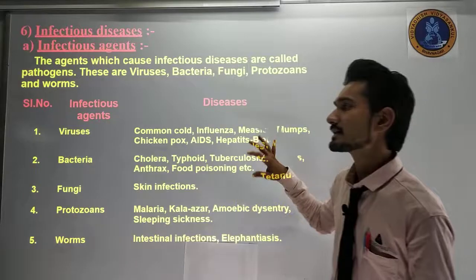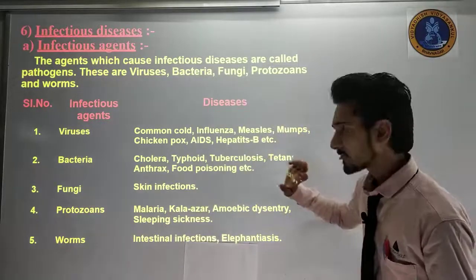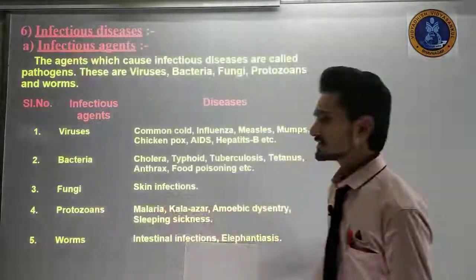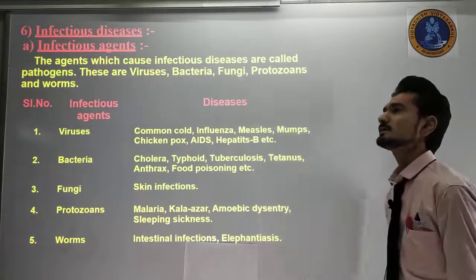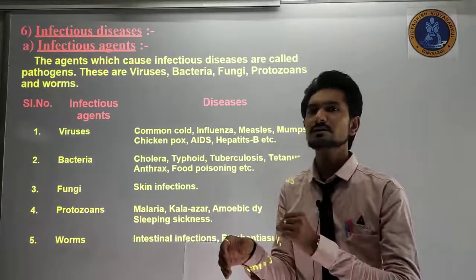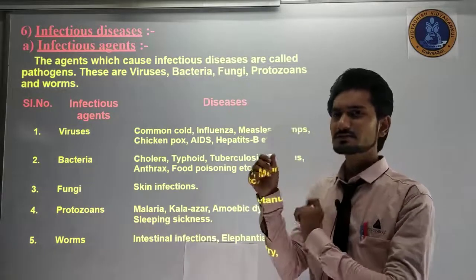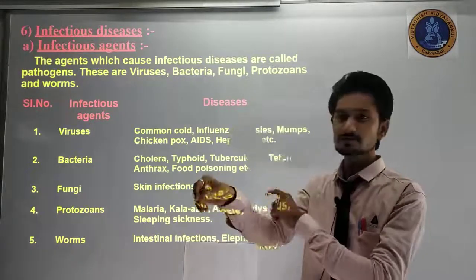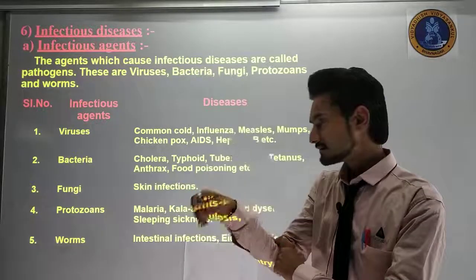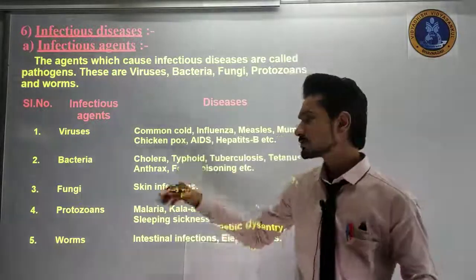So we have to be very careful about viruses and bacteria. The fungi will give us skin infection. If you have ever seen that you have got some skin infection in your body, red spots created in your body, that is caused due to the fungi.